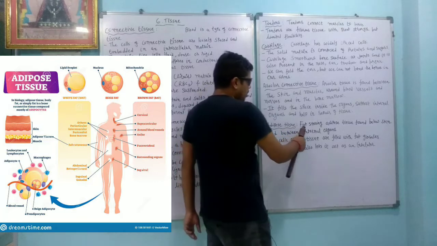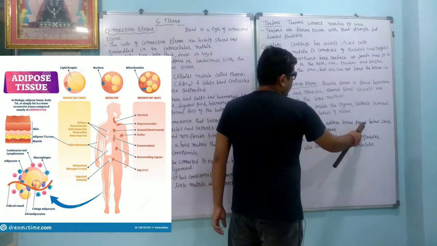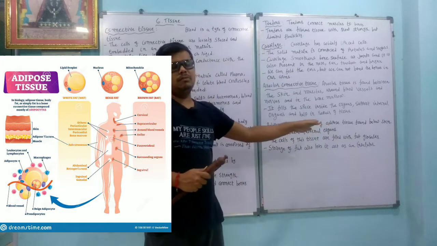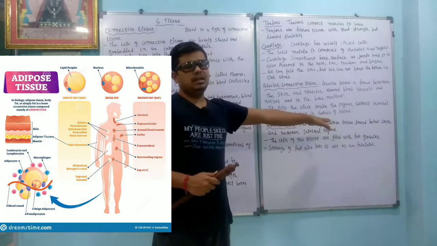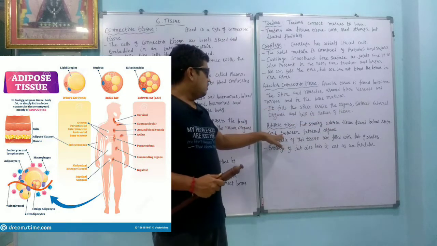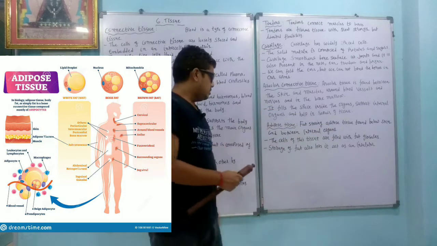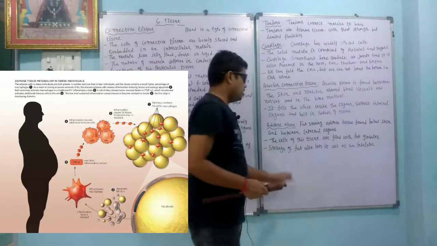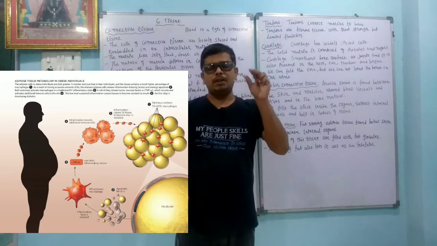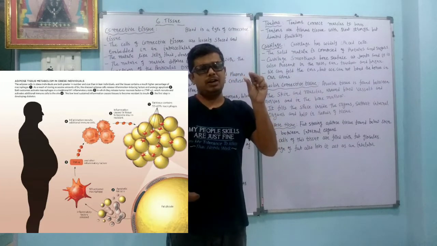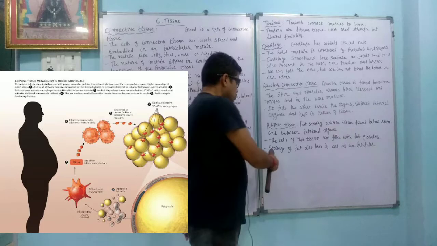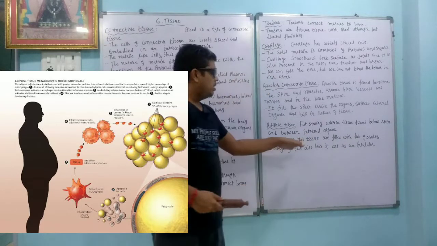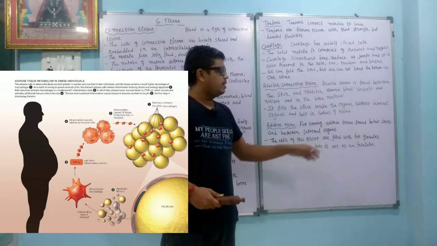Adipose tissue. Fat storing adipose tissue is found below the skin and between the internal organs. It is found below the skin as well as between the internal organs. The cells of this tissue are filled with fat globules. Okay, so it is filled with fat globules, drops of fat. Okay. Storage of fat also lets it act as an insulator.